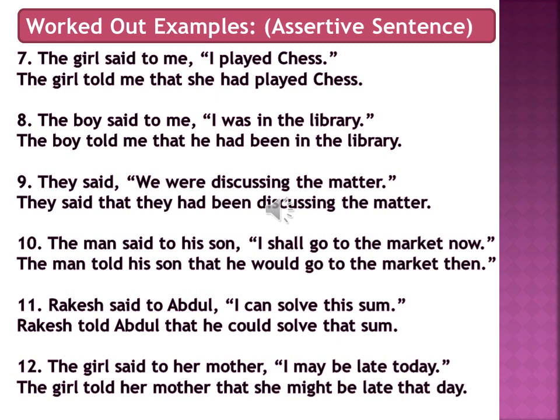Now let's move to example number 10. The man said to his son, I shall go to the market now. The reporting verb is in simple past tense, so our table will apply. Now according to the table, shall gets converted to should, but here is an exception. You can see the answer, the man told his son that he would go to the market then. Now why have I used would in place of should?